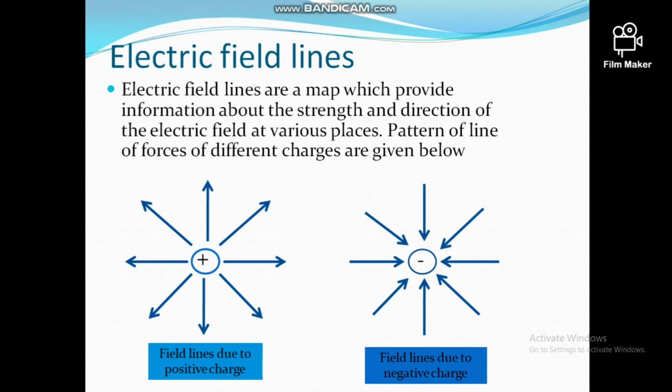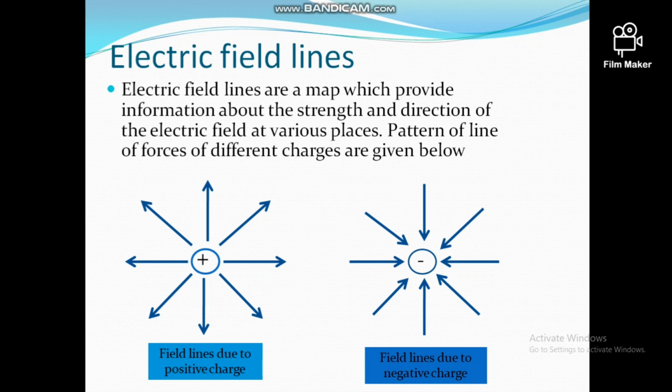The concept of electric field lines, or electric lines of force, was introduced by Faraday. According to Faraday, electric field lines exist in the form of lines which give a visual representation of the field, and these are termed electric field lines. These lines give information about the direction and the strength of the electric field at different points.